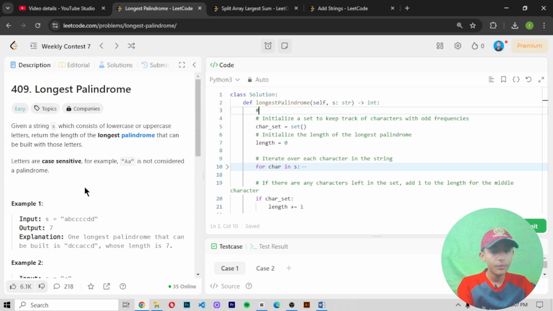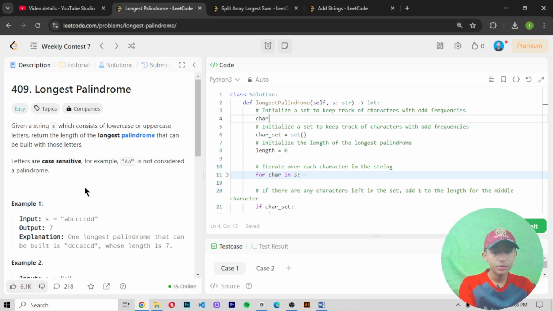Okay, first of all we initialize a set to keep track of characters with odd frequencies. Enter. So char set equals to set.